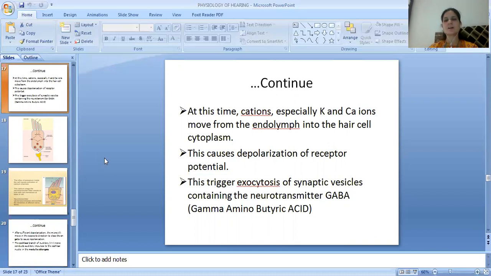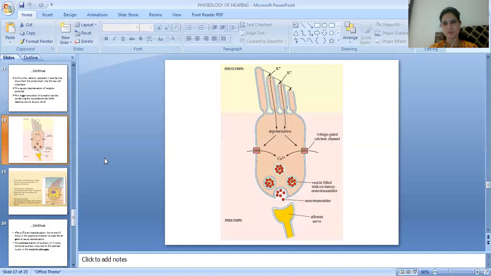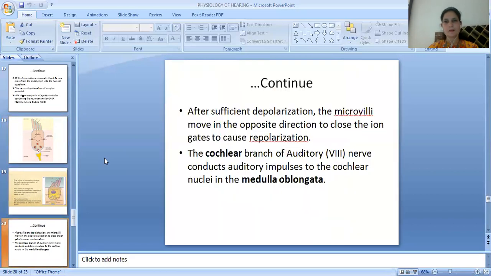This triggers the exocytosis of the synaptic vesicles containing the neurotransmitter GABA, the gamma aminobutyric acid. This is the image given here, showing how there will be depolarization. After sufficient depolarization, the microvilli move in the opposite direction to close the ion gates to cause the repolarization.